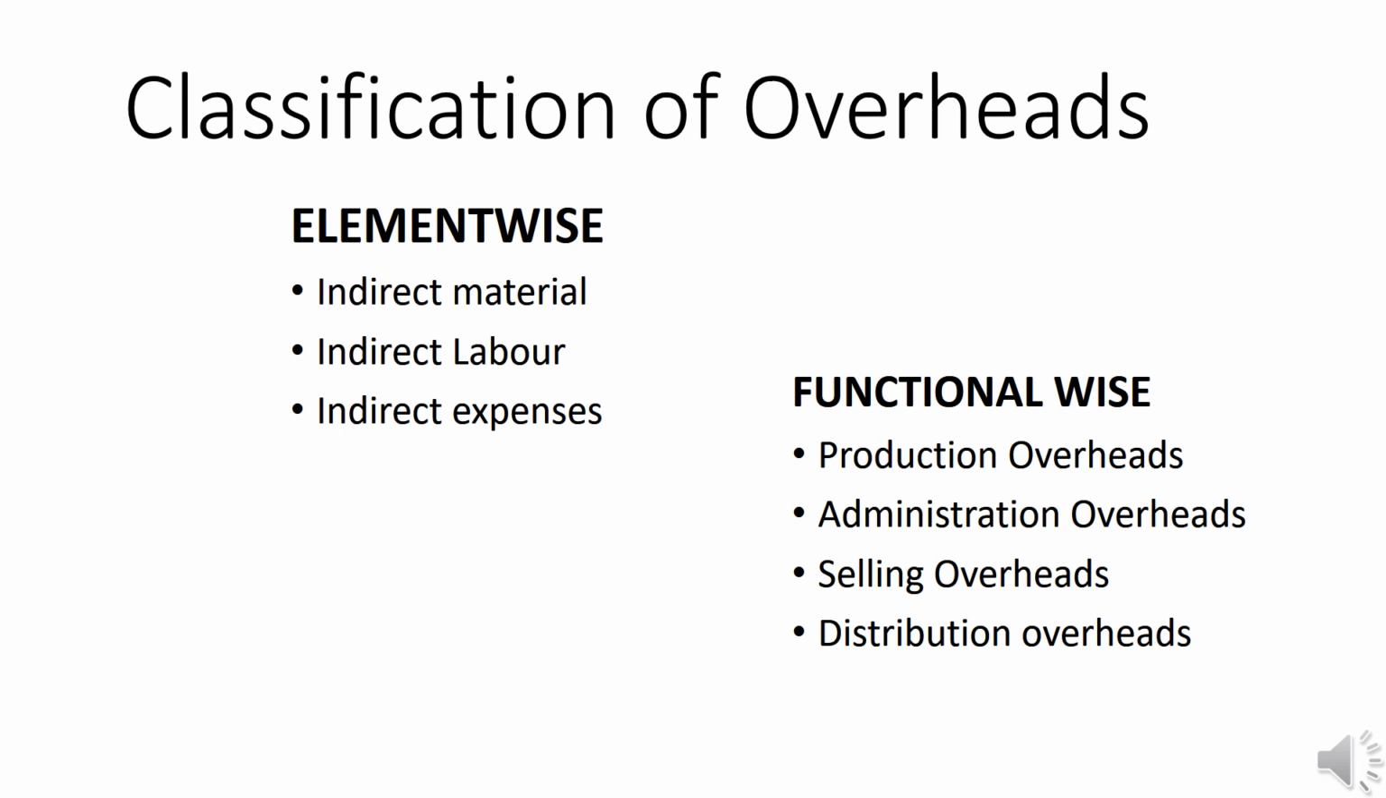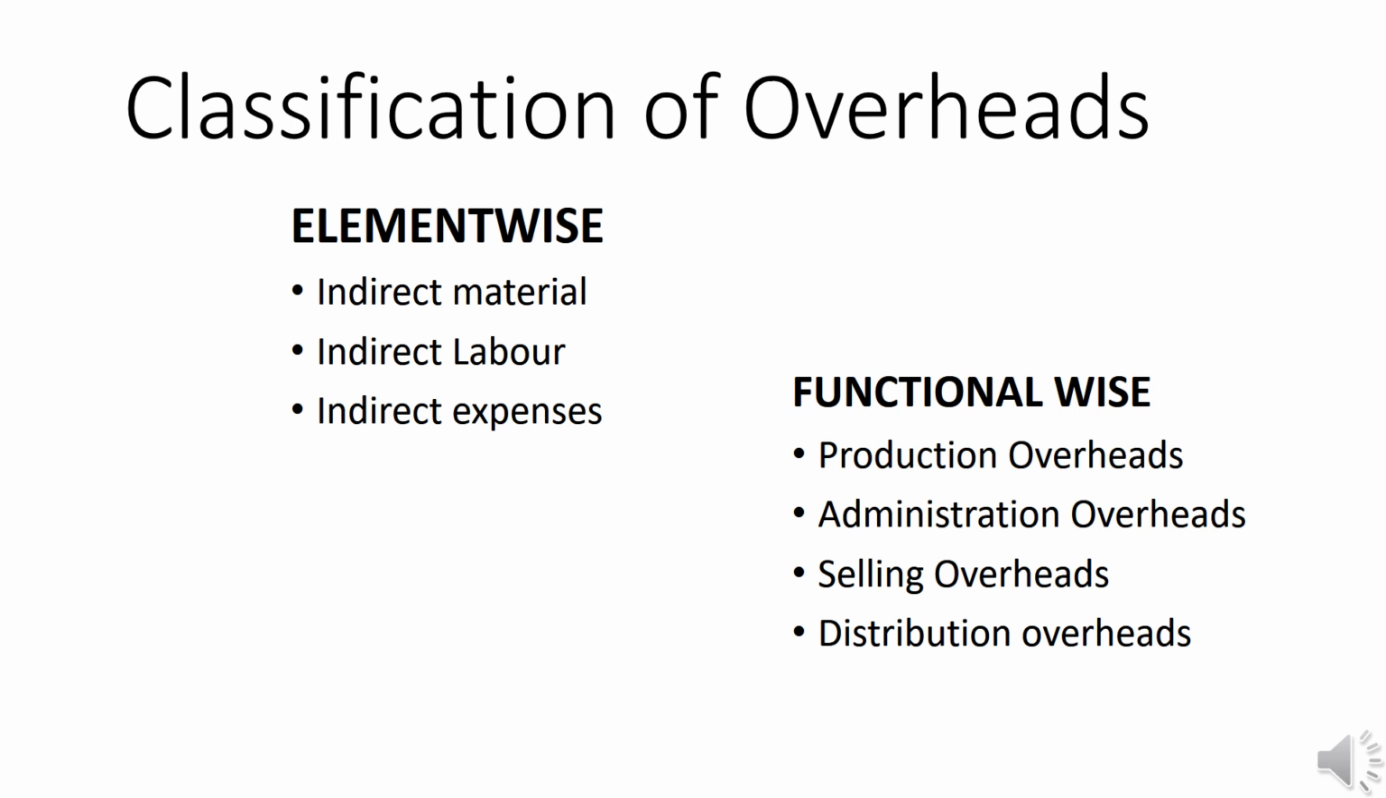What are the different classifications? Overheads can be classified element wise, function wise and behavior wise. Element wise, it can be classified into indirect material, indirect labor and indirect expenses. We all know what indirect material is: the material which cannot be directly identified in the final product. Just like that, indirect labor refers to labor which cannot be identified with any particular job. And what are indirect expenses? They refer to all expenses which cannot be identified with any particular product or job.